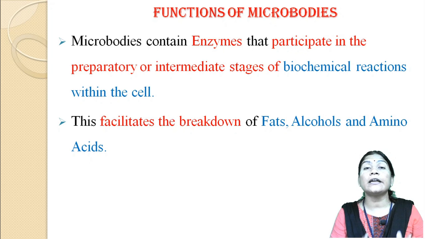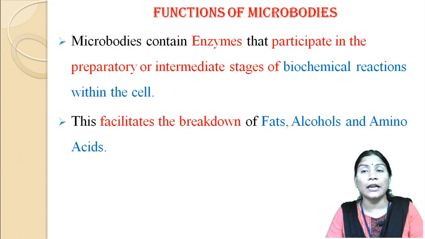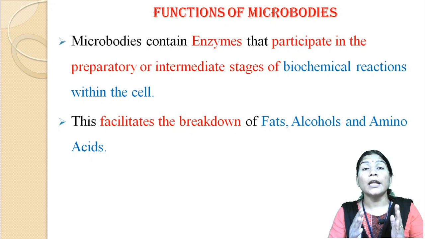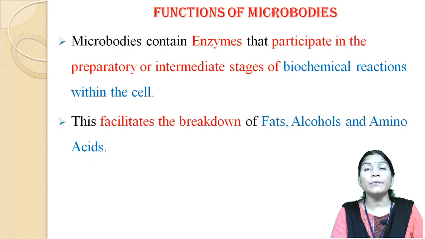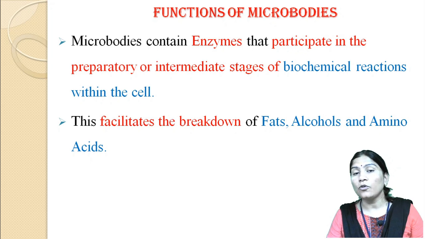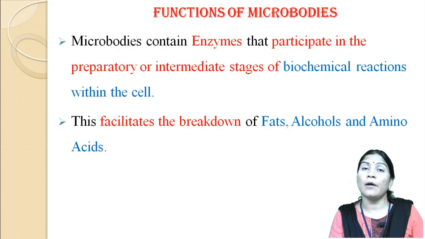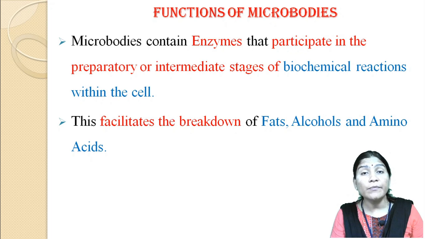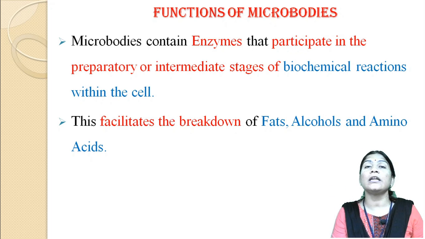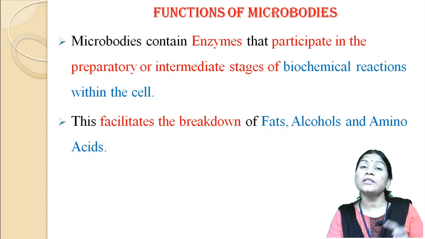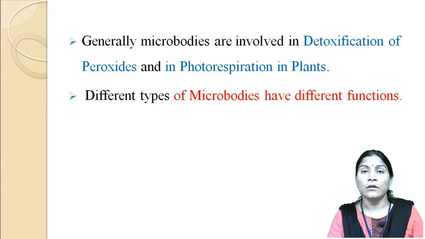They facilitate the breakdown of fats, alcohols and also amino acids. Means microbodies have the ability to break down fats, alcohols and different amino acids.